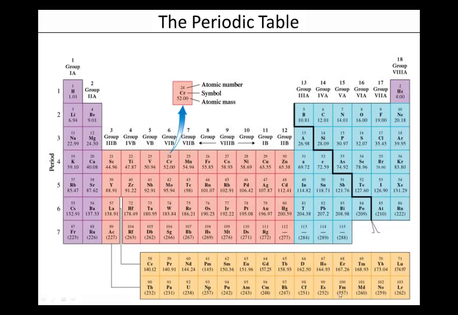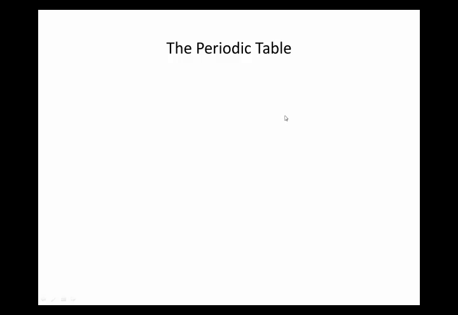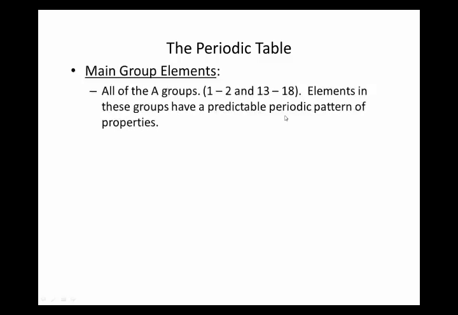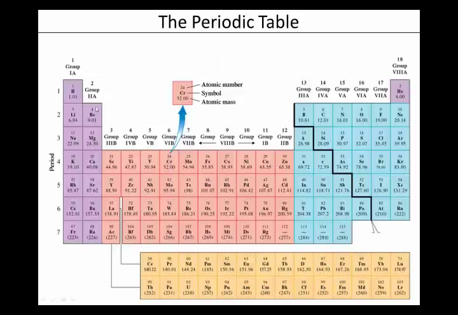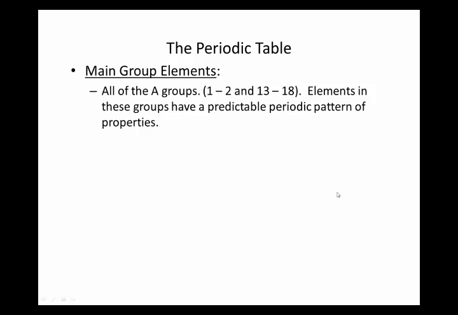Okay, we can break the things on the periodic table out into some other categories, like main group elements, which are just the A groups. So if we look at the periodic table here, the A groups are the main group elements, these ones that stick up above everyone else. And they're kind of cool in that they have nice predictable patterns, nice predictable reactivities.